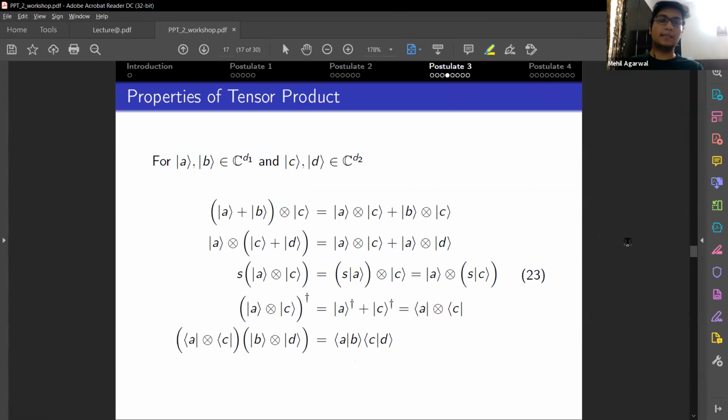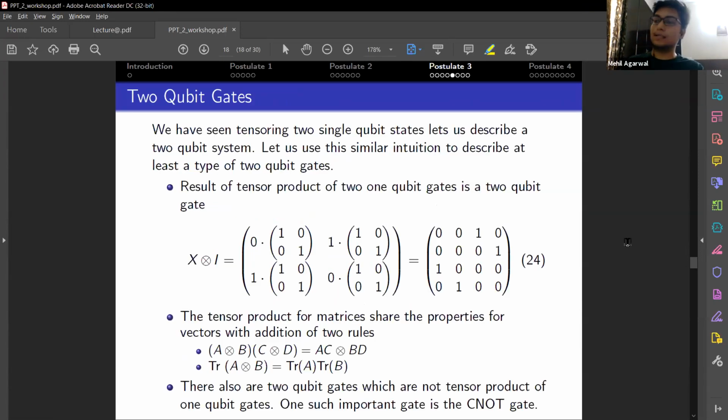Now we have seen two qubit states. Now there need to be some gates that can act on two qubits as well. Taking this intuition forward, let us try to define two qubit gates by tensoring two single qubit gates. So this is one type of gate that exists for two qubits. The result of a tensor product of two 1-qubit gates will be a 2-qubit gate. So I have taken here X and I.